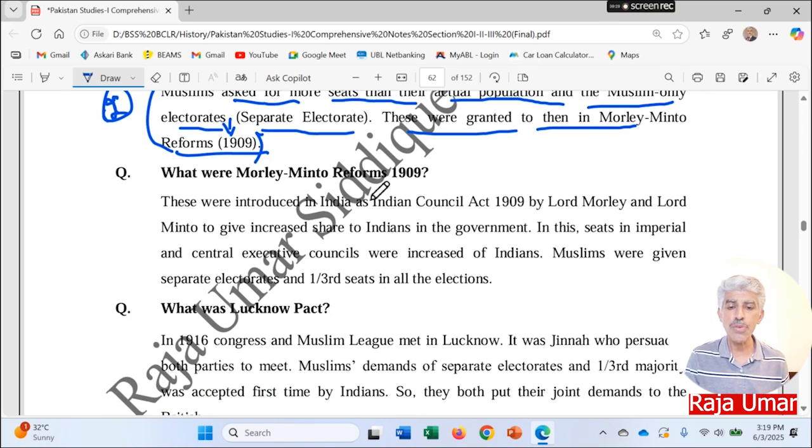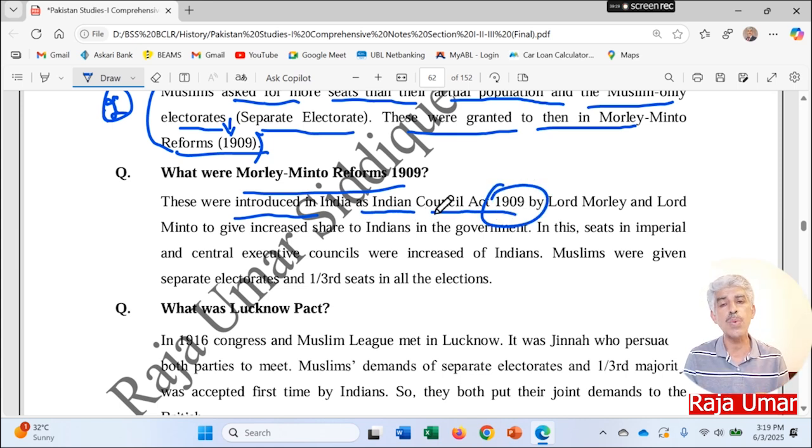What were the parliamentary reforms of 1909? These were introduced in India as the Indian Councils Act of 1909, as the seats of the councils were increased, as we studied in the topic of the Minto-Morley reforms of 1909. The British government increased the seats of the imperial council, the legislative council, the executive council, and the provincial councils. So that is why these reforms are termed the Indian Councils Act.